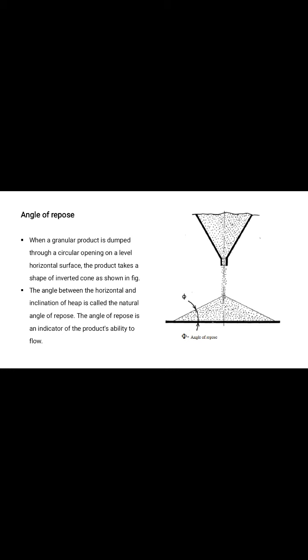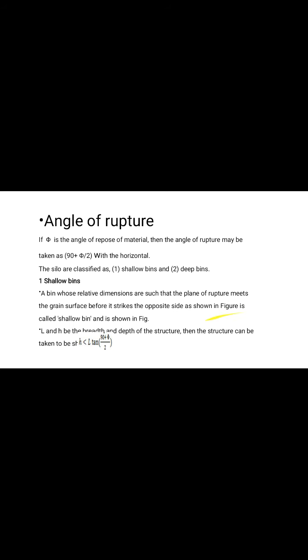When granular product is fed through a feed hopper onto a plane horizontal surface, the product takes the shape of an inverted cone. The angle between the horizontal surface and the inclination of the heap of the grain is called the natural angle of repose. The angle of repose is an indicator of the product's ability to flow. Then angle of rupture: if phi is the angle of repose of the material, then the angle of rupture may be taken as 90 plus phi by 2 with the horizontal surface.